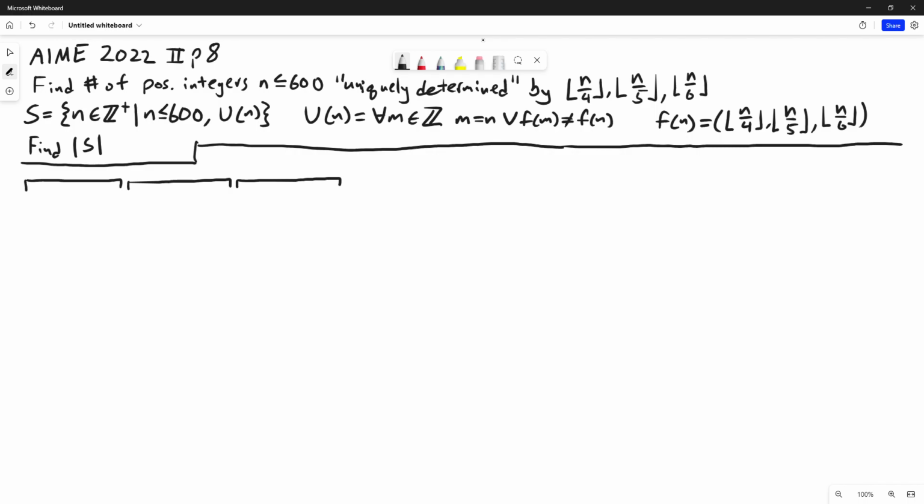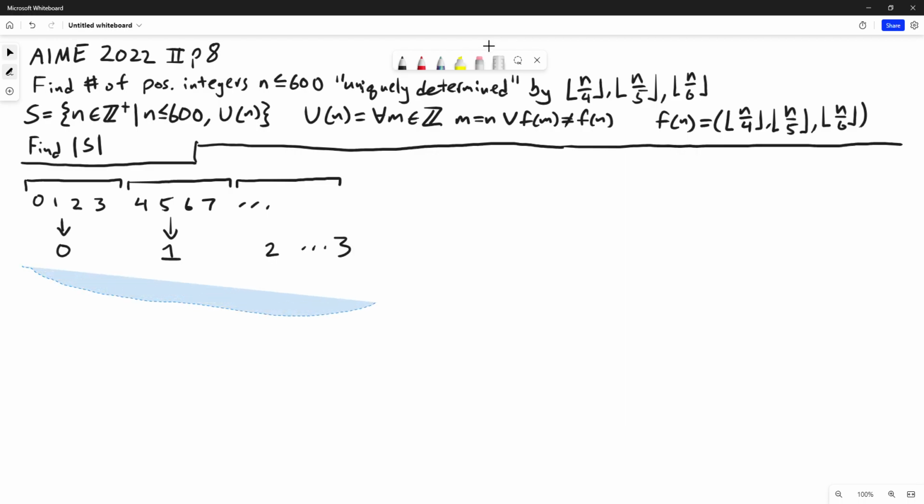So maybe there's 0, 1, 2, and 3 in this interval, 4, 5, 6, 7 in this interval, and so on. Everything in this interval will have integer part 0 when divided by 4, and everything in this interval will go to 1, and so on. They'll just keep increasing.